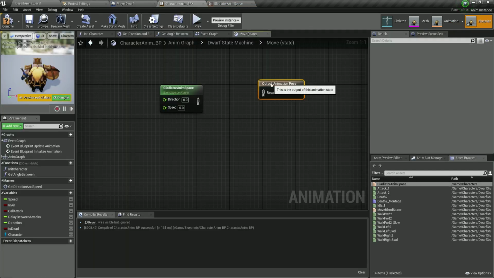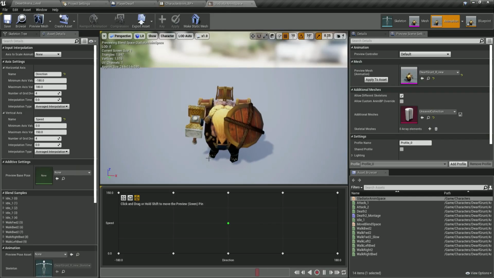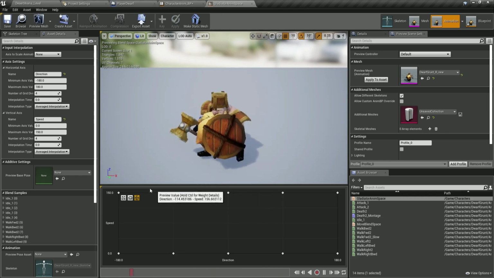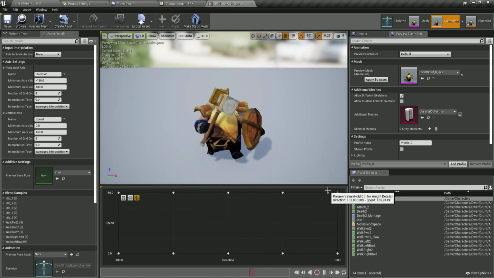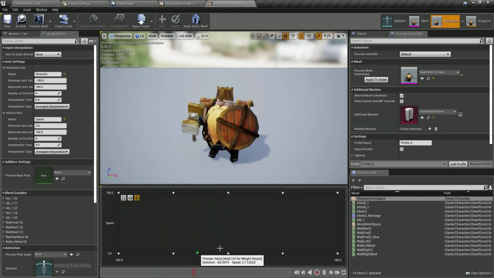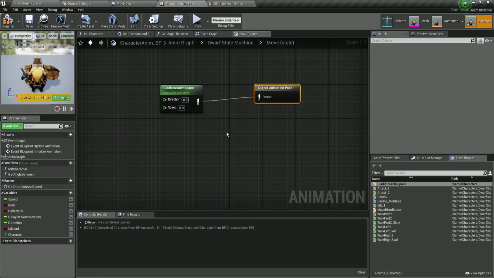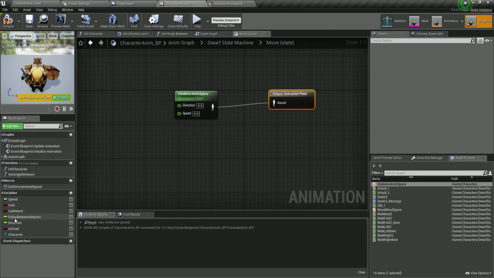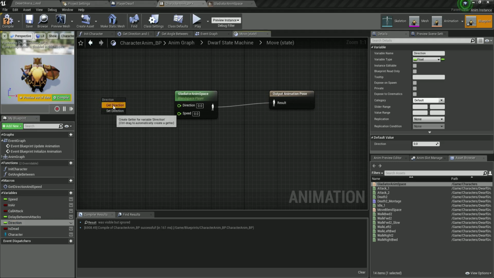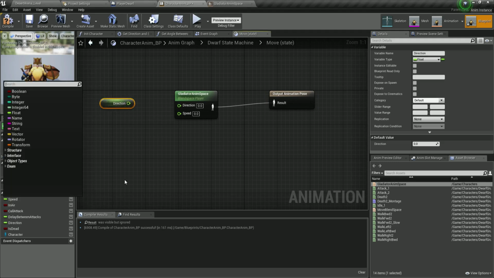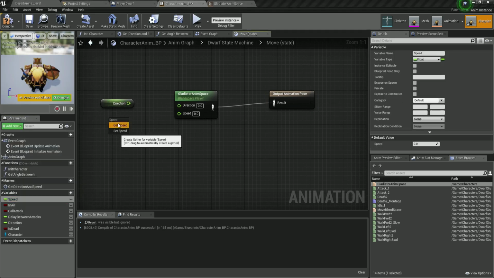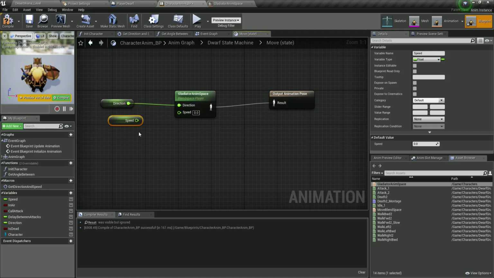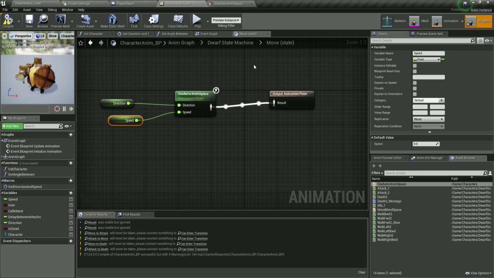And again, if you watched one of these courses that I told you, you'll understand how that goes. Basically, it will blend the walk and the idle animation based on the values, and it will rotate the character, as you can see. So this is the preview. So let me get the direction, and the speed also. From here, get the speed as well, and plug them in. So this is the direction, this is the speed, and voila. So compile and save.